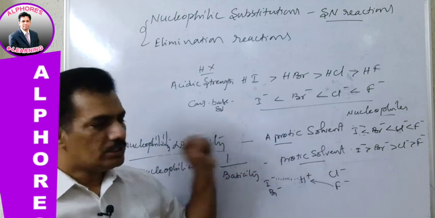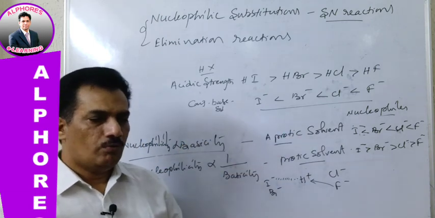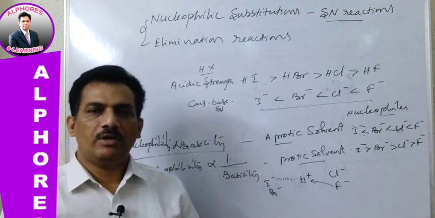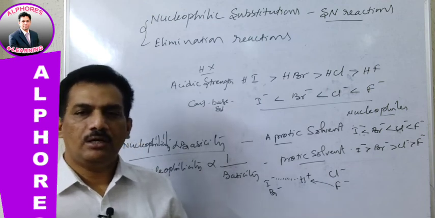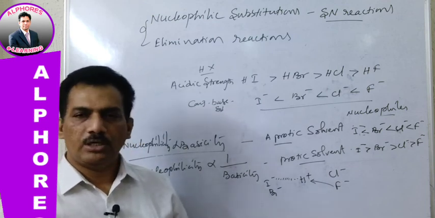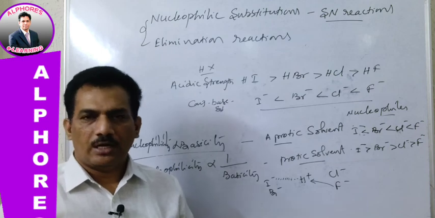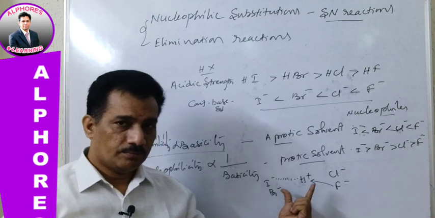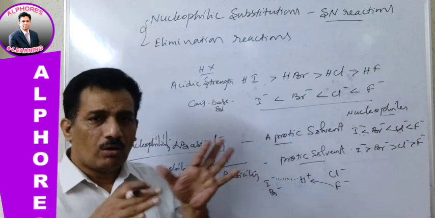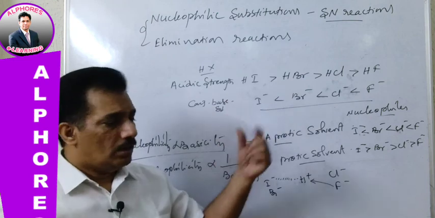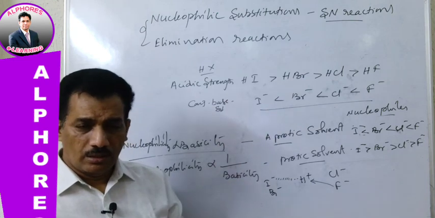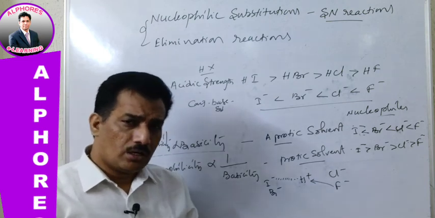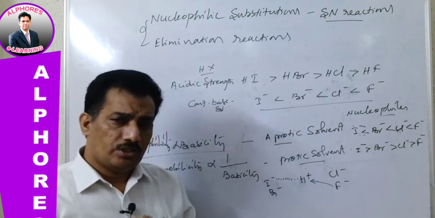Clear? If you are thorough with this, in the coming sessions we are going to study the reaction mechanisms, that is SN1 and SN2 and thereafter E1 and E2. In the next 2-3 sessions I will complete the total reaction mechanism. I hope you are strong enough with all these logics, that is, which is an eliminating agent, which is a substituting agent, and how to find the eliminating agent, in case all these are nucleophiles, which is the strong nucleophile or which is the base.